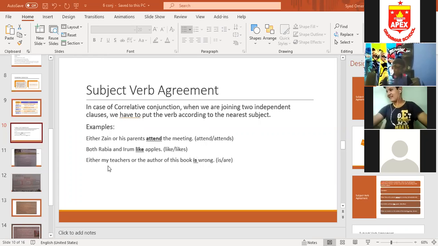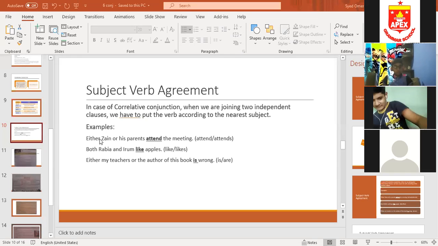Like either my teachers or the author of this book, the nearest subject is author, which is singular, so we put is. If I exchange it and write either the author of the book or my teachers, then I will put are. In short, if there are 2 subjects, you have to follow the nearest subject.